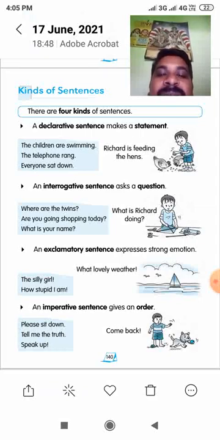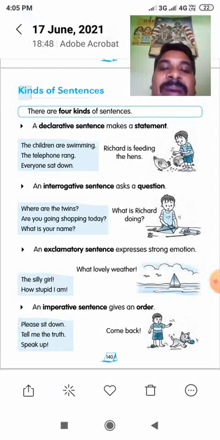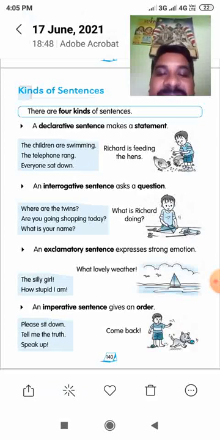Are you going shopping today? What do you have to say? First you have to say yes or no. Then you have to answer. Yes, today I am going shopping. No, today I don't go shopping. So this is the answer. First we have to say yes or no, then we have to answer the reason.